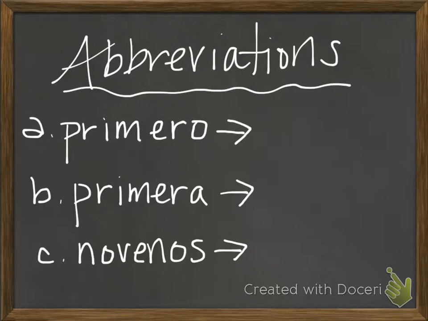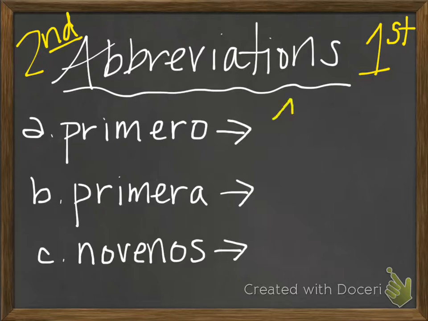Okay, one of my favorite things about using ordinal numbers, at least in Spanish, is that they also abbreviate. Okay, so in English, how we do abbreviate them is we would do something like this: first or second. Okay, Spanish ones are a little bit different. What you've probably noticed throughout Spanish 1 is that number and gender are extremely important, and that also applies here. So primero, so first, we actually do use the 1, okay?